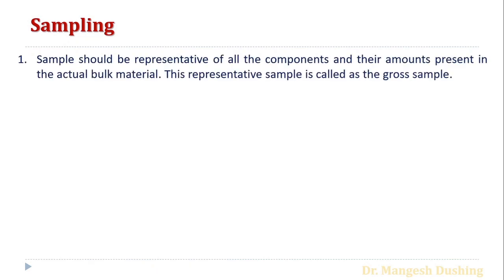For this analysis, the first thing is sampling. Sampling is the process to obtain the sample, because without a sample we can't make the analysis, either qualitative or quantitative. A sample is a must. So what is sampling? The sample should be representative of all the components and their amount present in the actual bulk material. This is the representative sample. It's called the gross sample. So from the bulk sample, whatever we take for the analysis is called sampling from the gross sample.